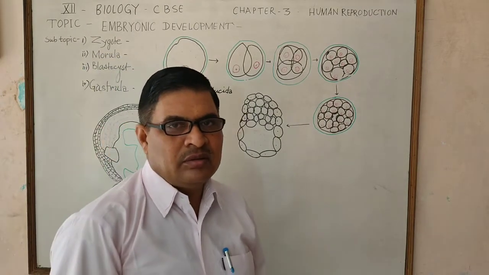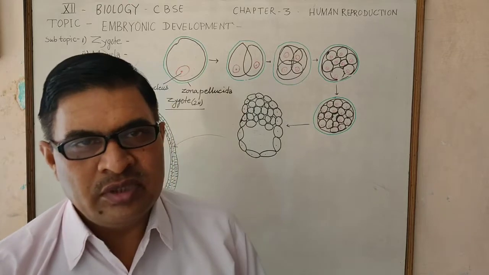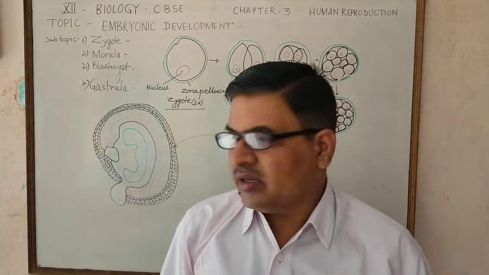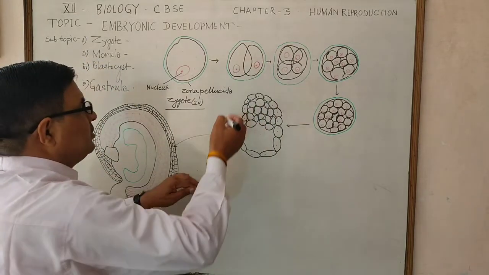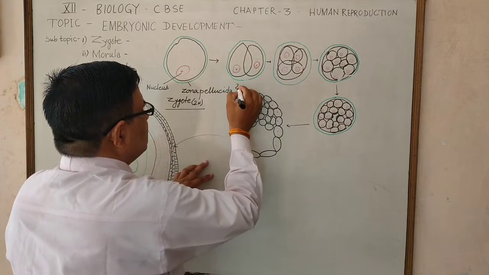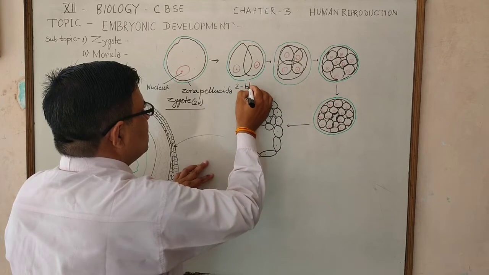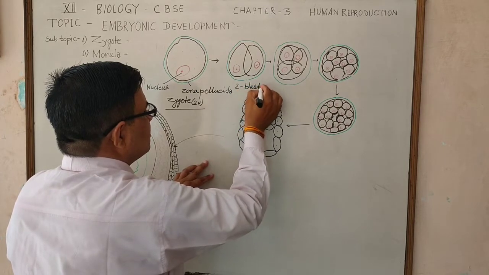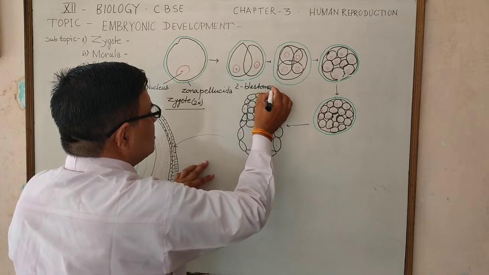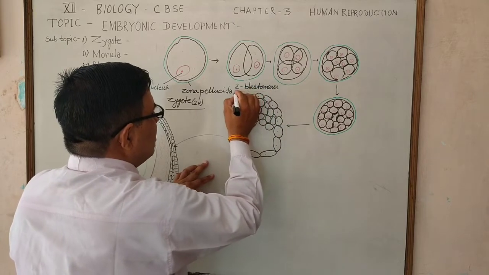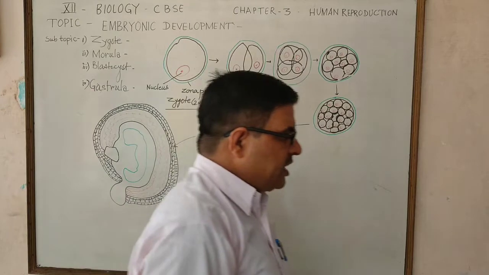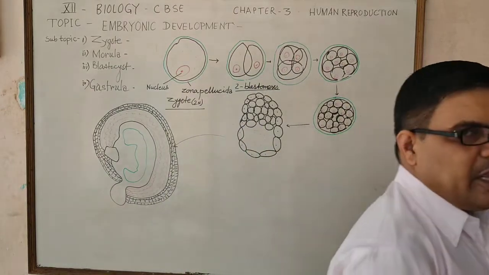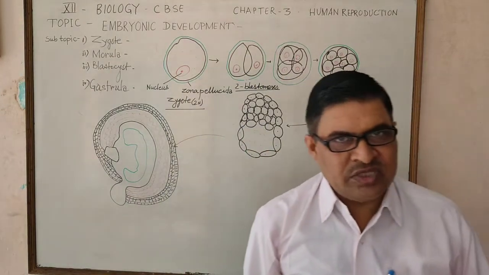Later on, this zygote starts dividing. As the division of the zygote is equal, two blastomeres are produced. Here, a special type of division takes place, which is called mitosis.